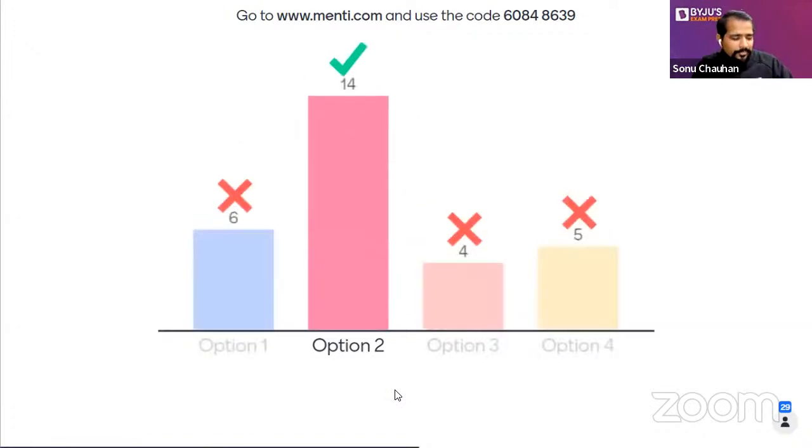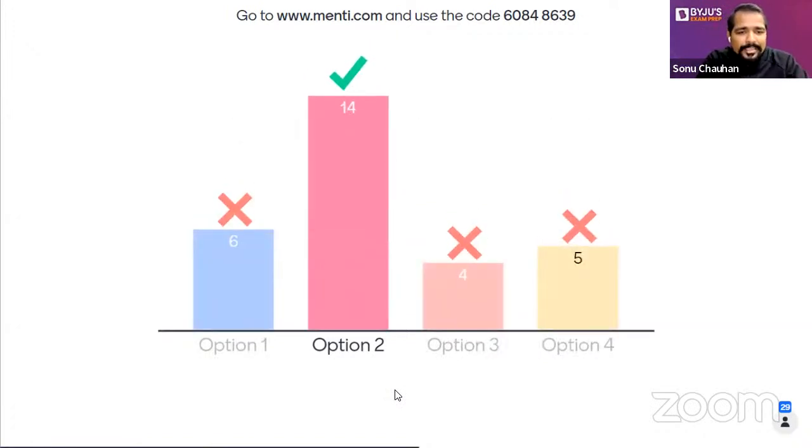29 people have just given the answer, and out of 29, 14 have given the absolutely right answer, and I was expecting the same thing. Yes, at least 50% of you have just given the right answer, and that is the reason, because new topics are added in the GATE syllabus now, so don't feel the question will not come from there. There are full chances of questions coming.